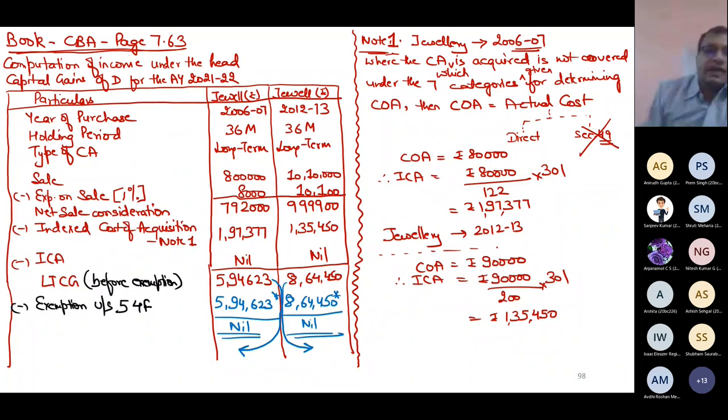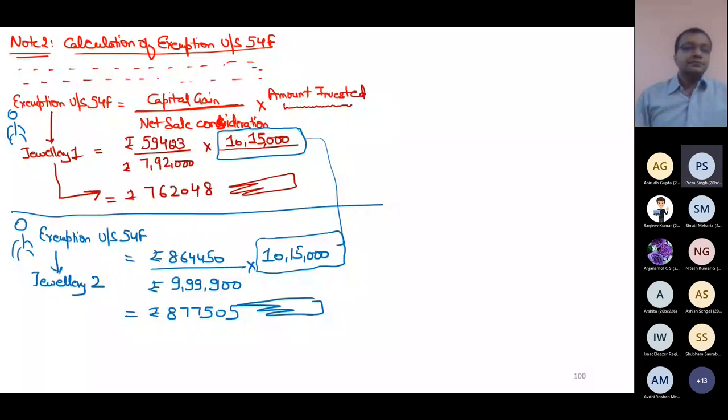Who is better as far as thinking is concerned? Who is more rational, more logical, more intelligent when it comes to saving taxes? Legally perfectly valid. Who is saving more tax? The first person, or will the second person save more tax? So second. Second, why?